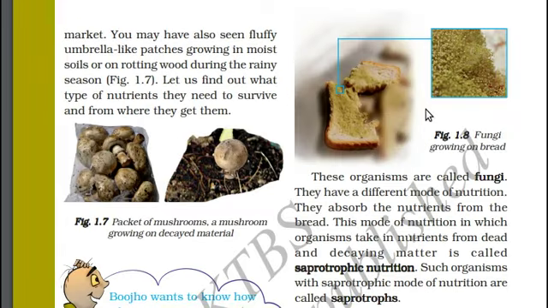Saprotrophs. Soak a bread in water and wait for 2 to 3 days. You will see some patches formed on the bread. What are these patches? These patches are called fungi. They have a different mode of nutrition. They absorb nutrients from the bread. This mode of nutrition in which organisms take in nutrients from dead and decaying matter is called saprotrophic nutrition. Such organisms are called saprotrophs.